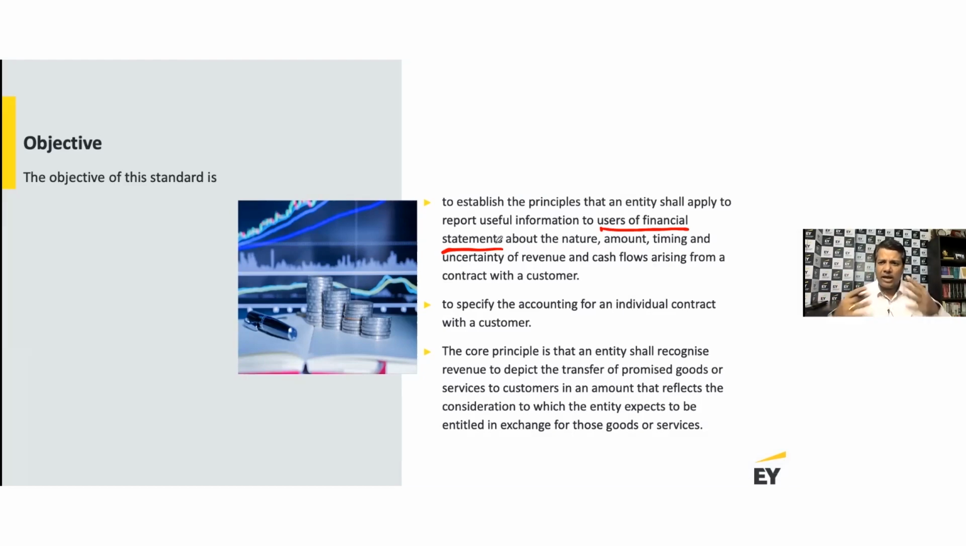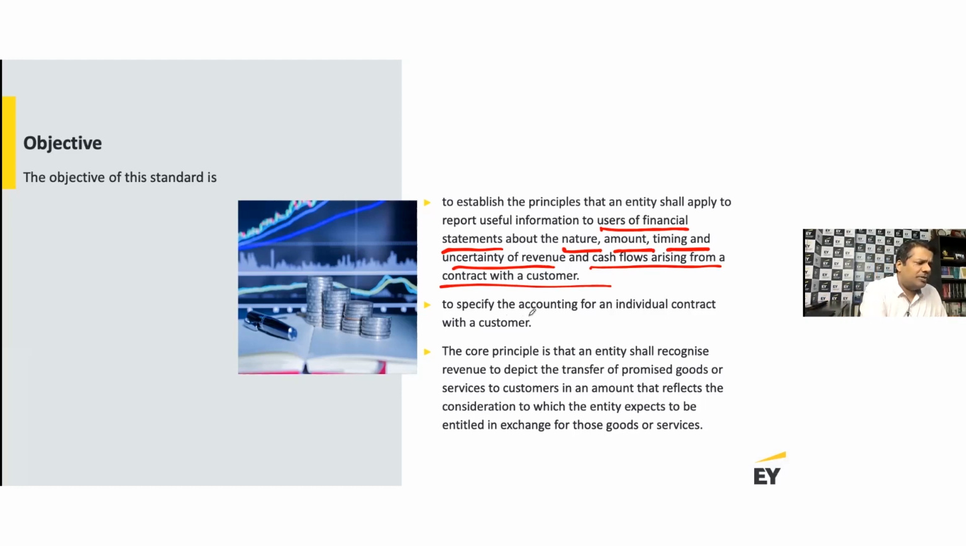So our objective is to put together a framework, principles, so that one can provide useful information about the nature, amount, timing, and uncertainty of revenue and cash flows arising from a contract with the customer. So you have to look at what type of revenue arrangements I have, what's the certainty of revenue being recognized, is there any risk on the amount of revenue which I have recognized. So there are tons of recognition principles, measurement principles, and of course the disclosure related aspects. All of this is very comprehensively provided for in Ind AS 115.